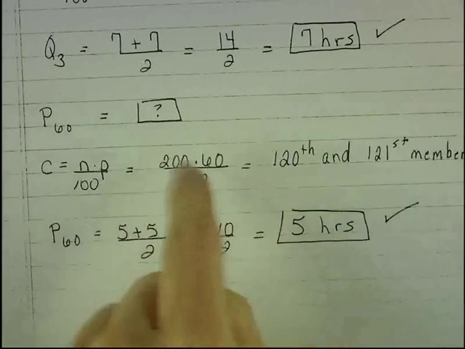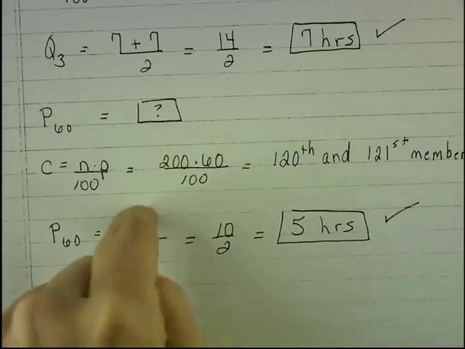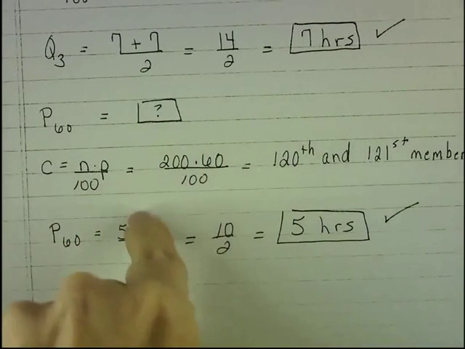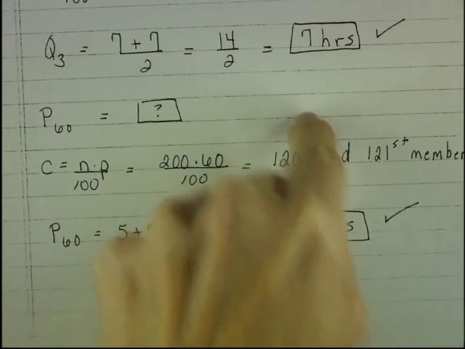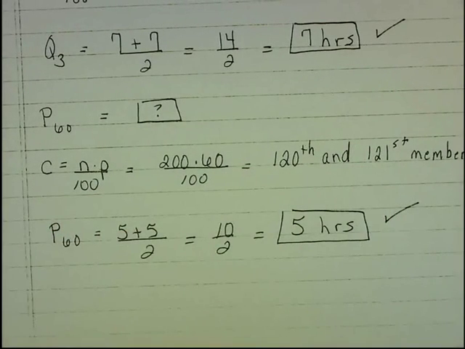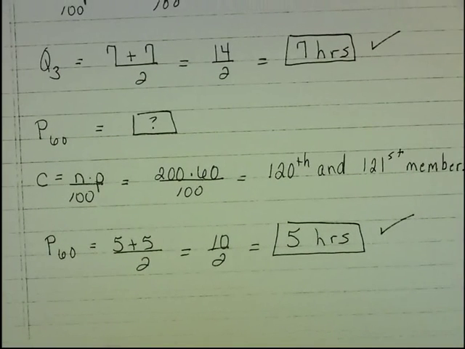But for this, you have no other way to do it other than to find that cumulative frequency column, go through the locator, find your 120th, 121st student, and how long they study, and it's 5 hours if you average those together. And that's it for section 3.3.